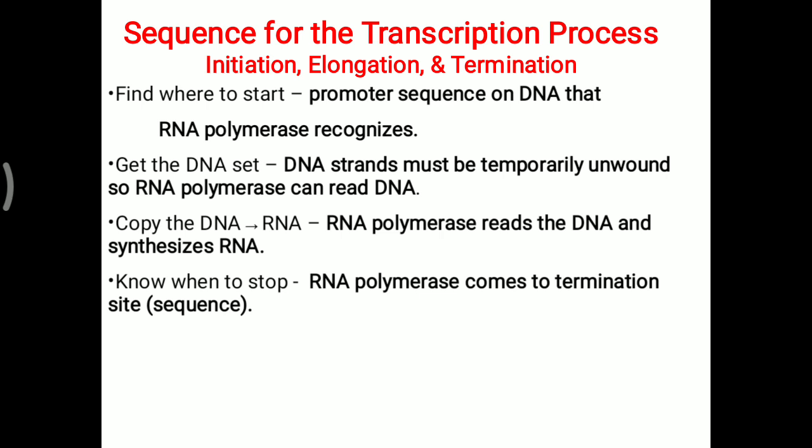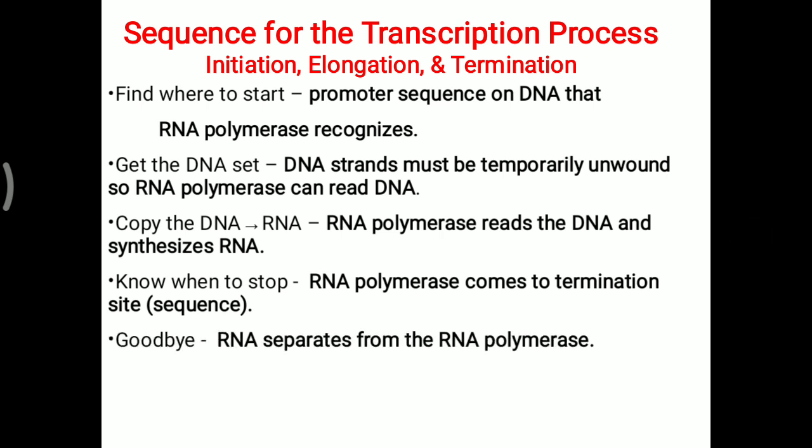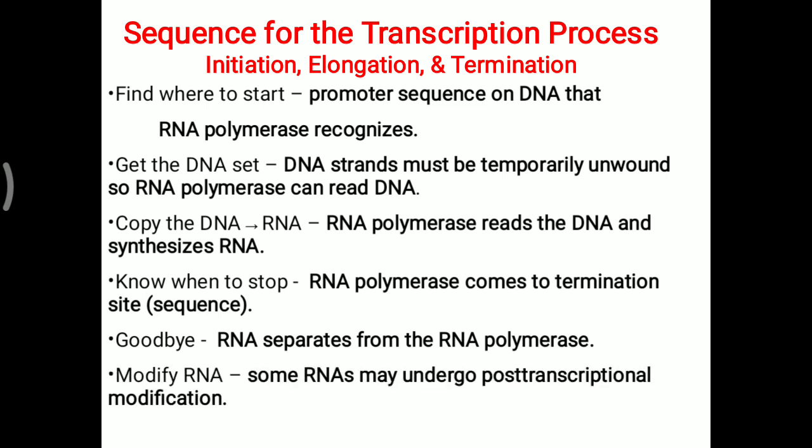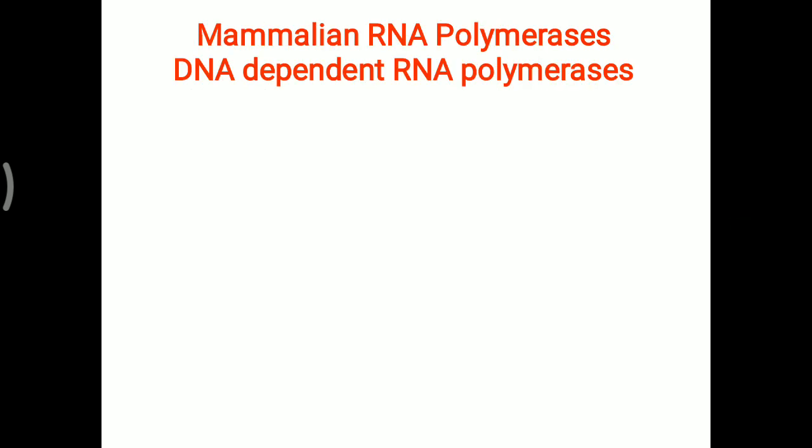So RNA polymerase comes to the termination site, and here that particular sequence is also present over the DNA. Once termination occurs, the RNA separates from the RNA polymerase, and that RNA is called heterogeneous nuclear, or newly synthesized, RNA molecule. Further, whatever RNA is synthesized will be modified. Some RNA may undergo post-transcriptional modification. So that is the total sequence of the transcription process.